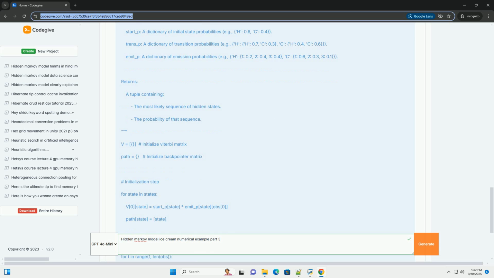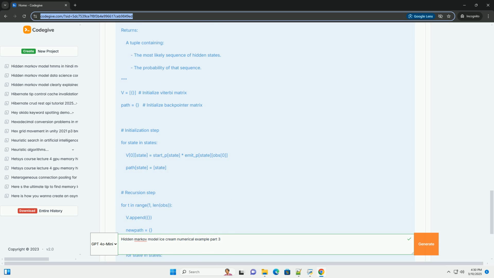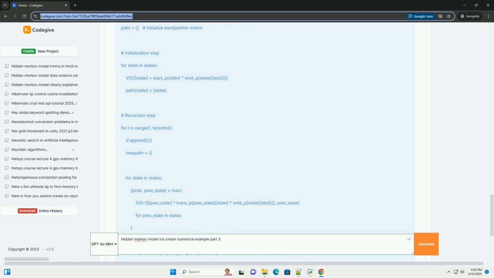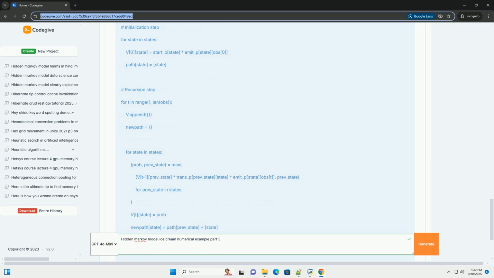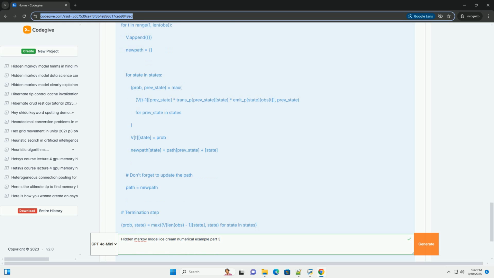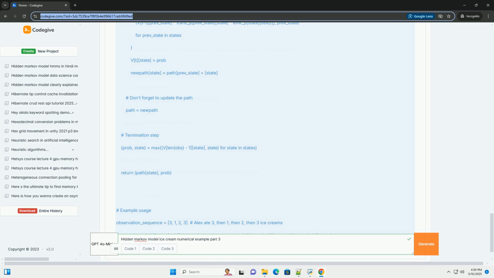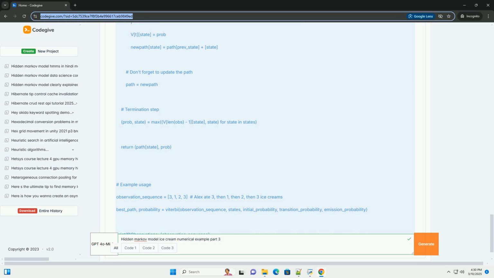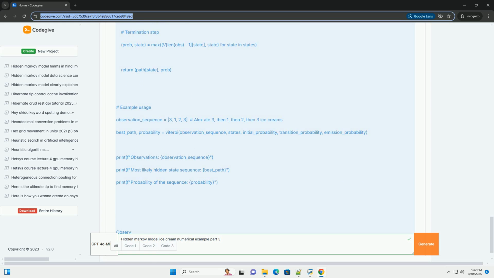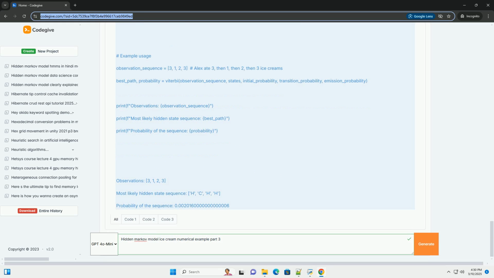Transition probabilities: the probability of transitioning from one hidden state to another. Let's assume these. Emission probabilities: the probability of observing a particular emission, number of ice creams, given a hidden state. Let's assume these. Initial probabilities: the probability of starting in each hidden state. Let's assume these.